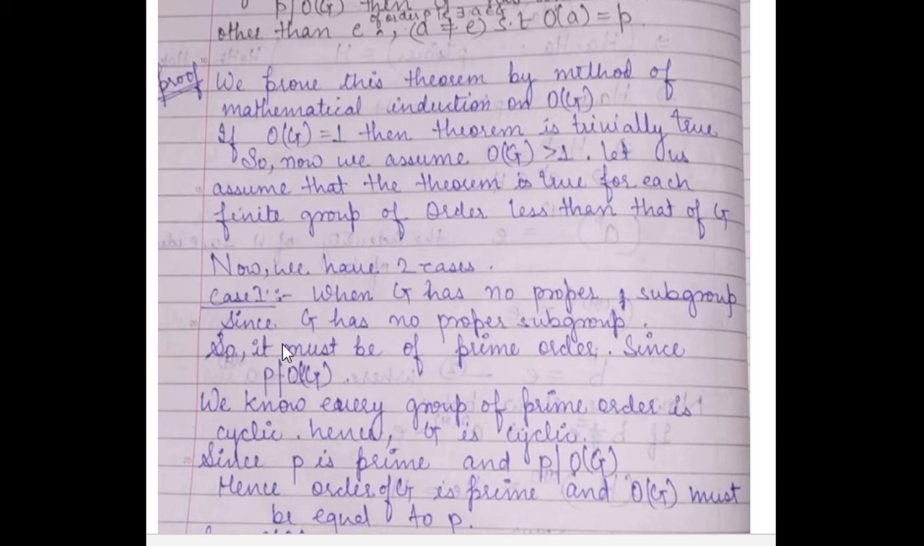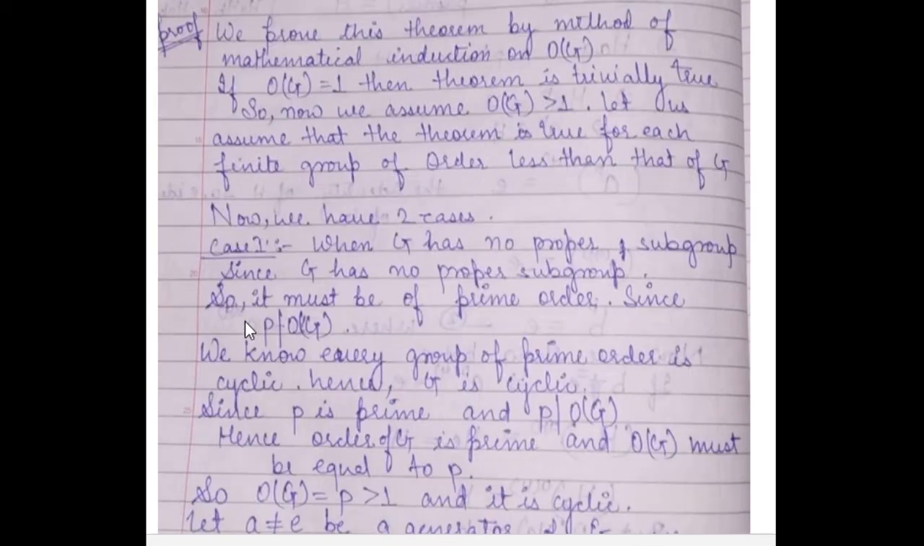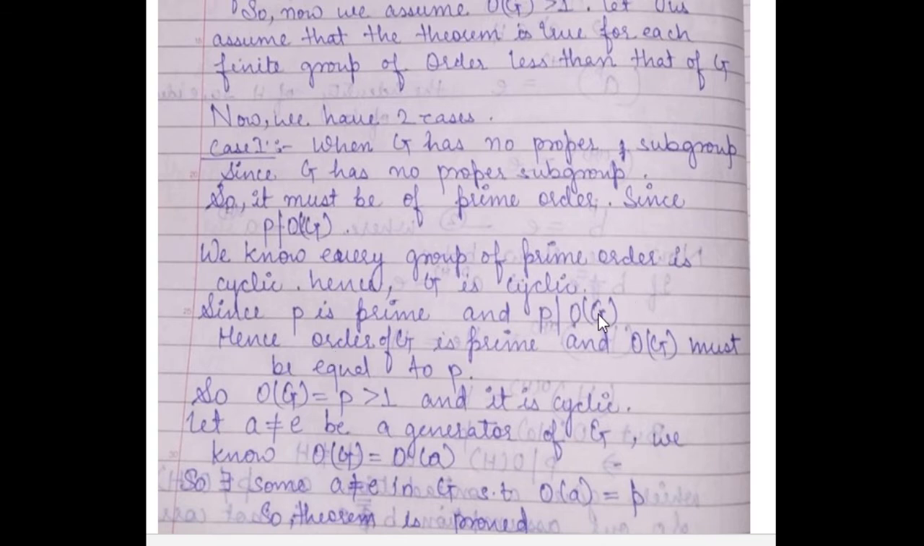Since G has no proper subgroup, it must be of prime order. Since P divides the order of G, and we know that every group of prime order is cyclic, the order of G will be a prime number. So every group of prime order is cyclic. So P divides the order of G. Hence the order of G is prime and the order of G must be equal to P.